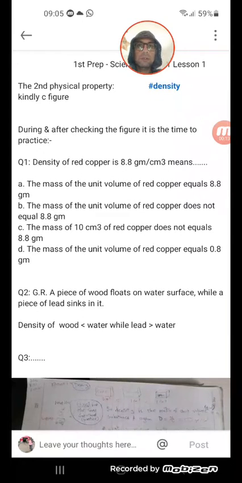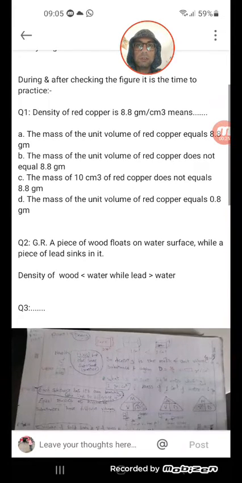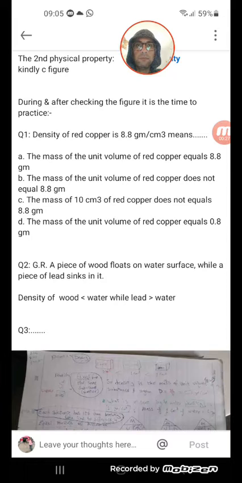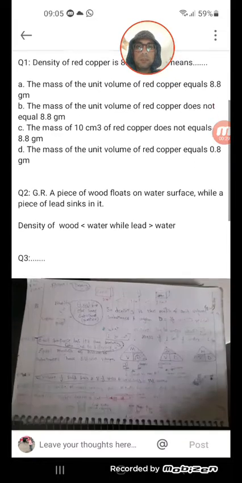We'll talk about the second important property. Maybe some of you have learned it, but it is important and easy and has applications in our daily lives. So the second physical property we'll talk about is density. Let's see the figure together, please.